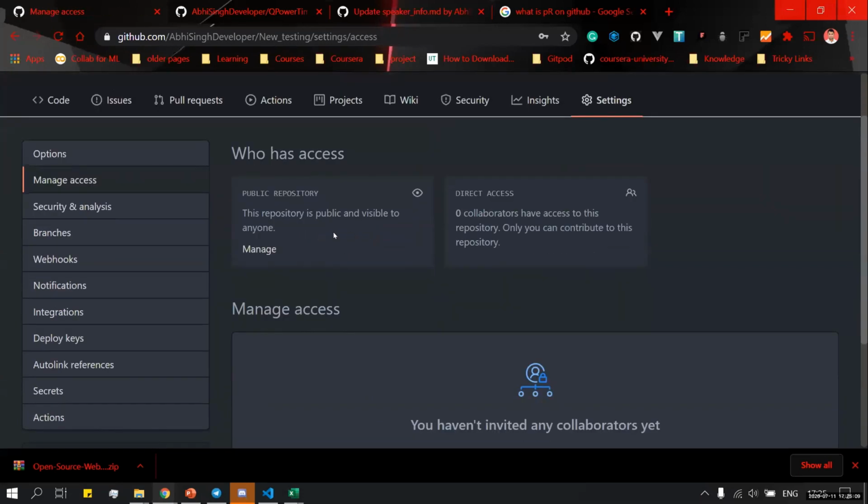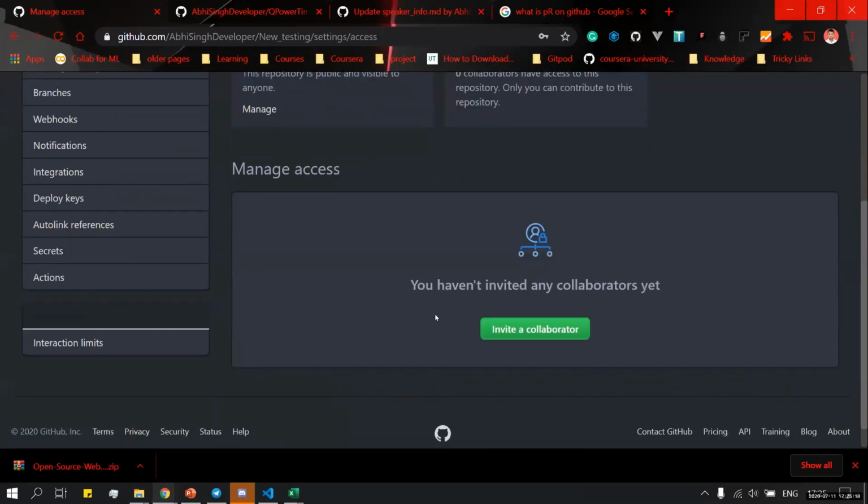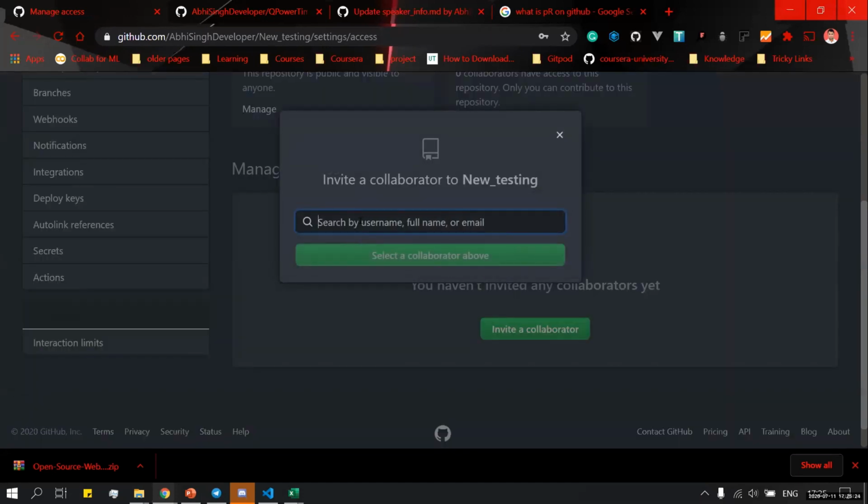So now it has shown me whether my repository is public or private. From here also we can change this to a private repository. And now here is the option to invite a collaborator. We click on this, and we get an option to write the username, full name, or email. So, according to your friend, you can put any username over here.